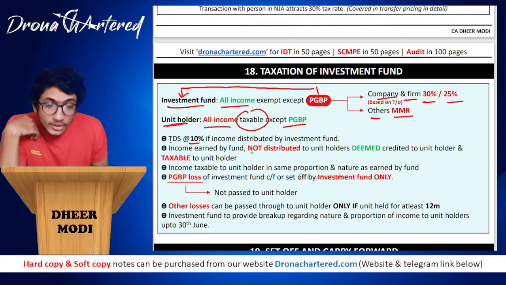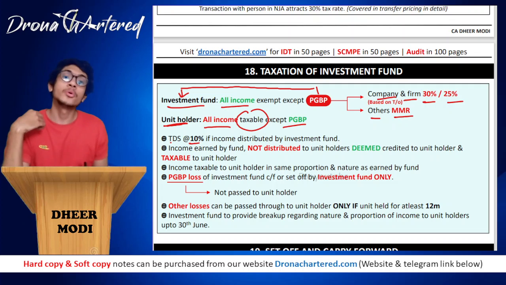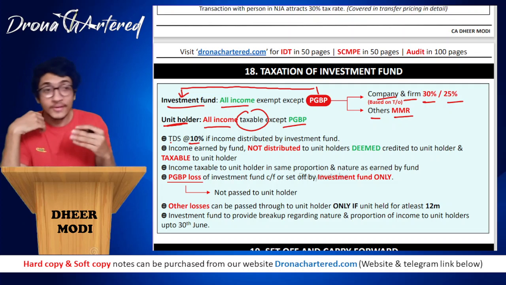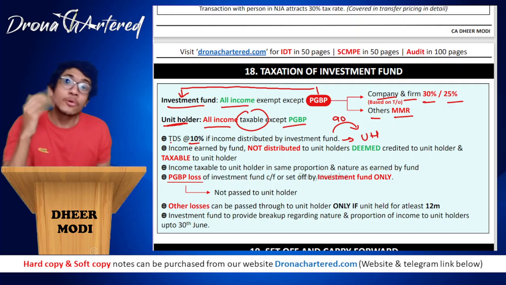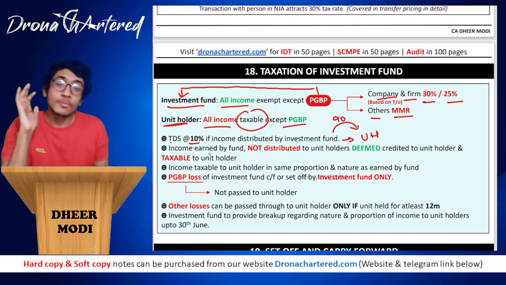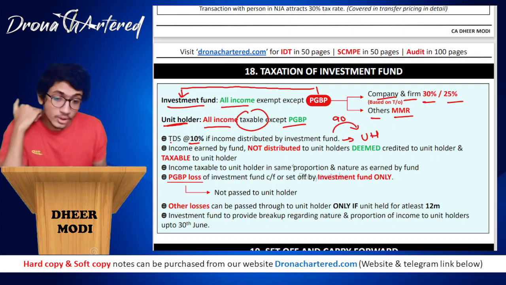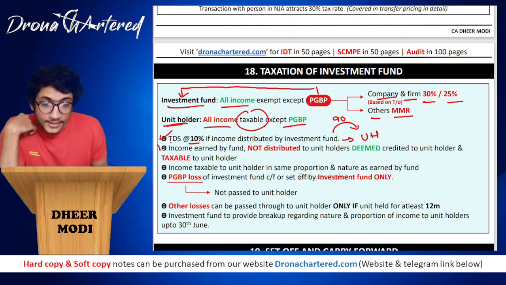TDS will be at the rate of 10% if income is distributed by investment fund. If investment fund is giving income to your unit holders, then, for example, if the income was 100 rupees, your investment fund will only transfer 90 rupees, and 10 rupees will be deducted as tax, that is your TDS.